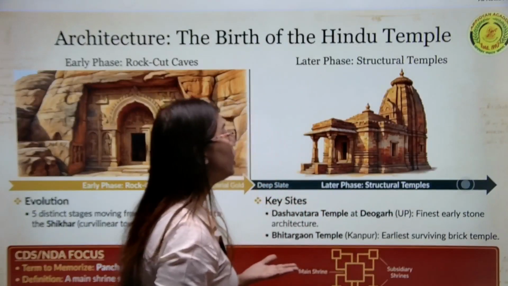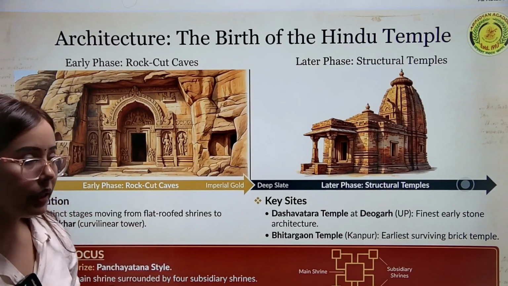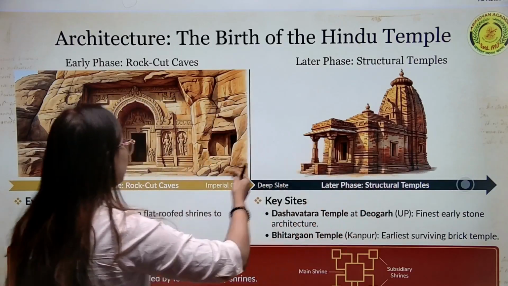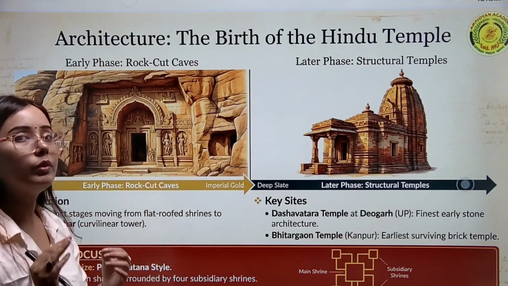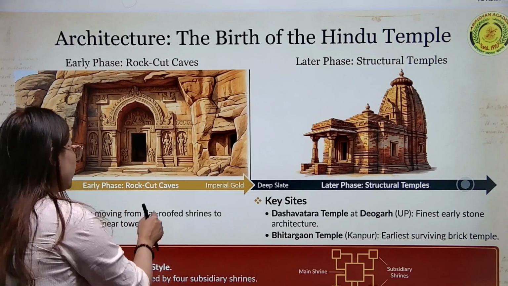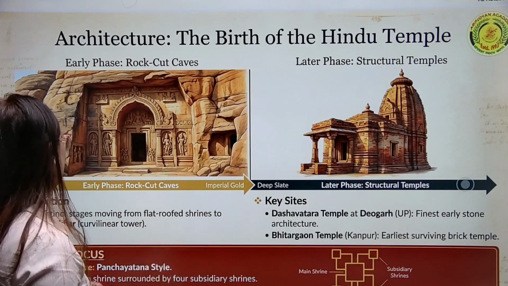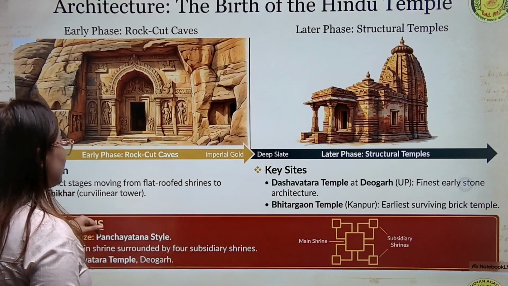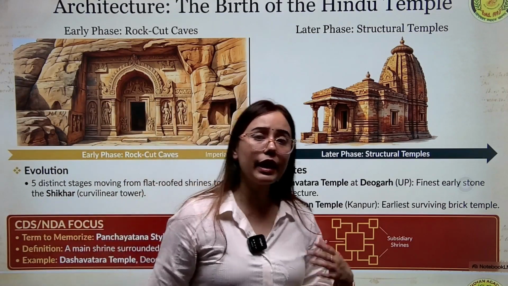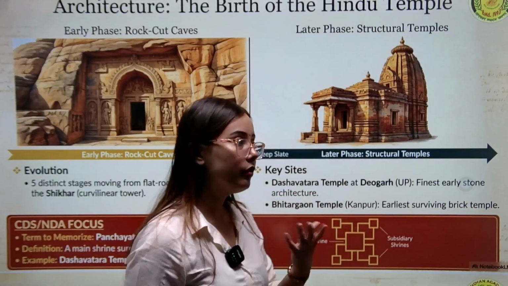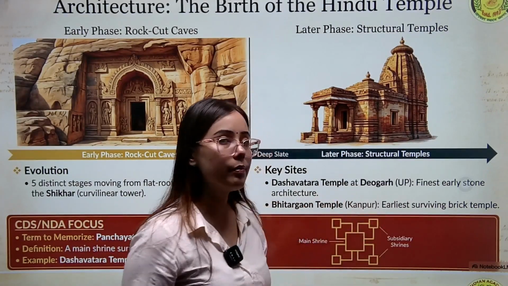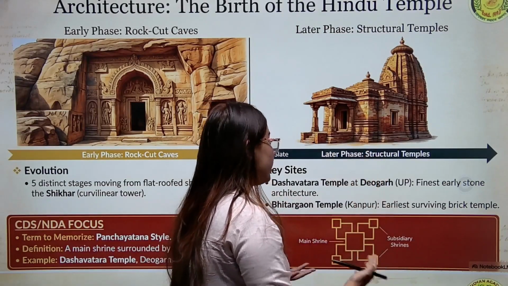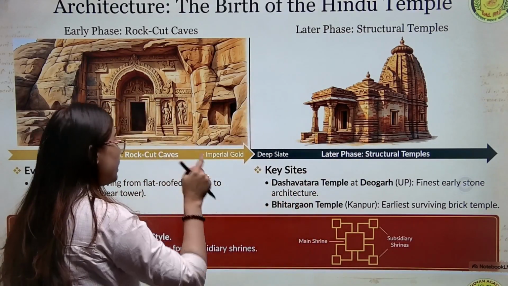Now, the temple architecture in the early phase was rock cut cave temple, in the later phase it was structured temple, and the temple architecture in North India under the Gupta period was developed in 5 distinct stages. Here you can see this shikhara, this curvilinear roof, it is called shikhara, and you can give the earliest example of this type of temple, the Sanchi temple, UP, Uttar Pradesh. This temple you can say is the earliest evidence of temple, it will be a flat roof type of temple.